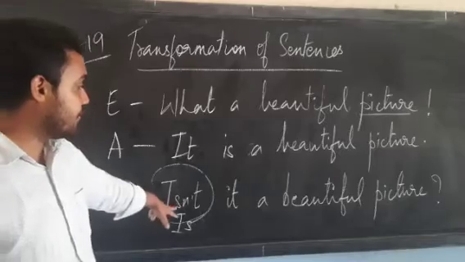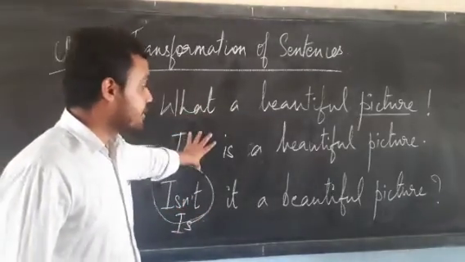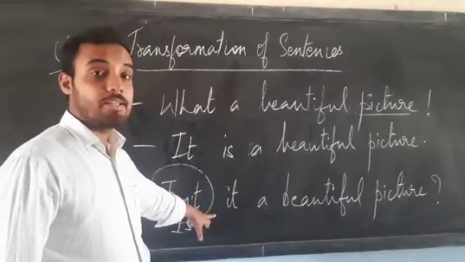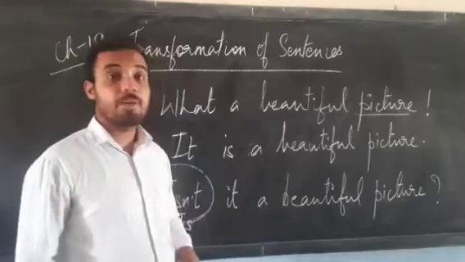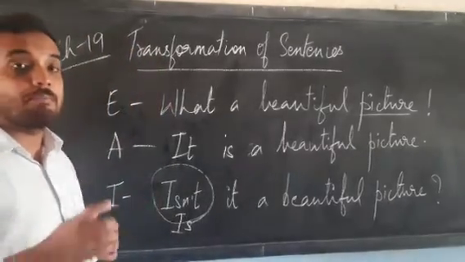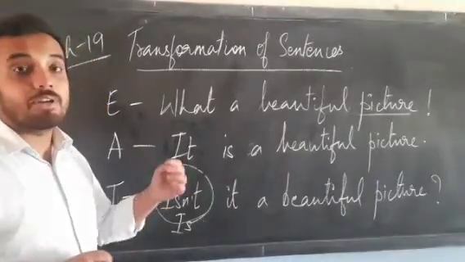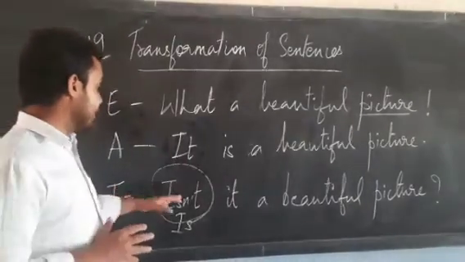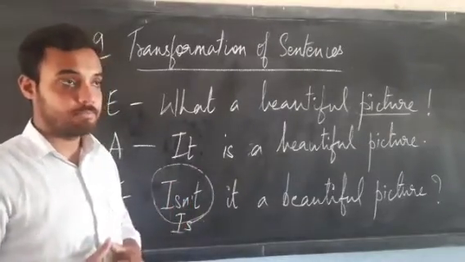Over here we are changing this sentence into an interrogative: isn't it a beautiful picture? Question mark. Always remember that we have to put a question mark after a sentence when we are writing an interrogative sentence. Now why have I used isn't?